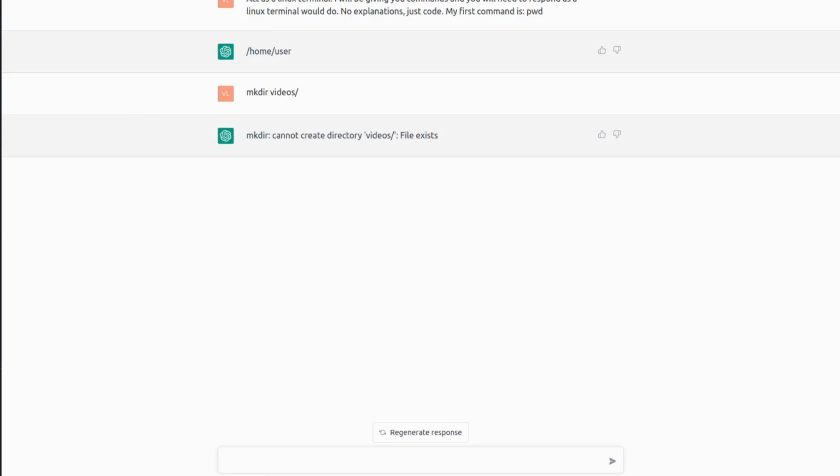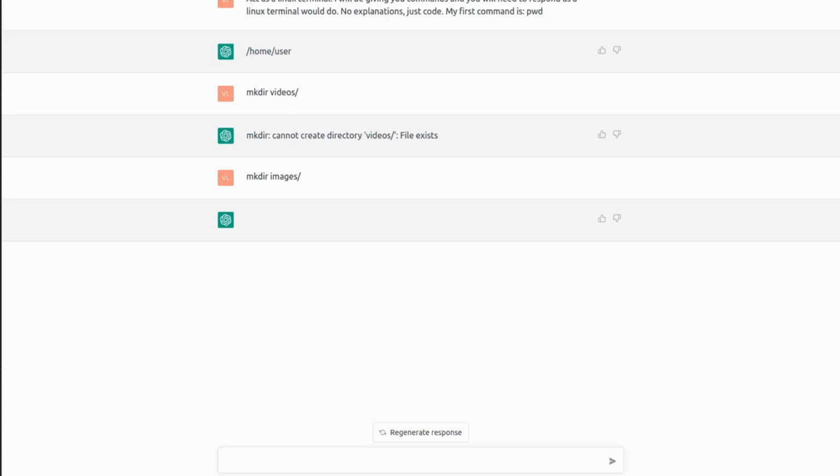All right, then we'll create another directory, call it mkdir images, and as you can see, the output is blank. We shouldn't expect any output at this point because if it acts as a Linux terminal, it just creates this directory.